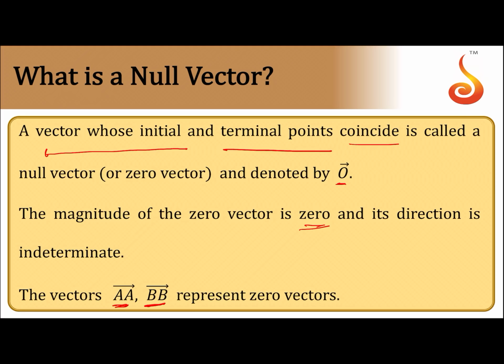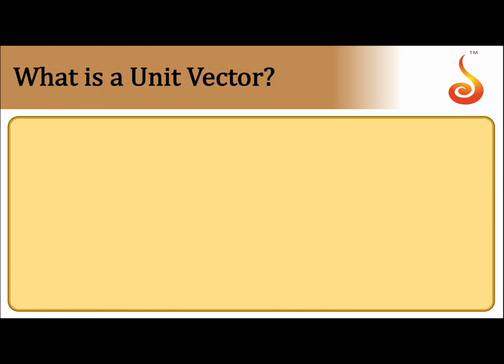Okay, in any direction. That's called the null vector. So, magnitude is 0, that is called a null vector or zero vector.